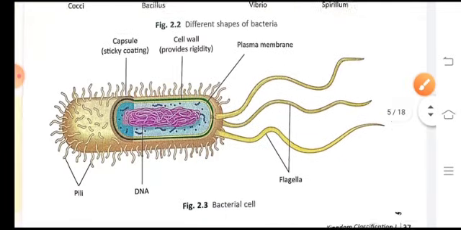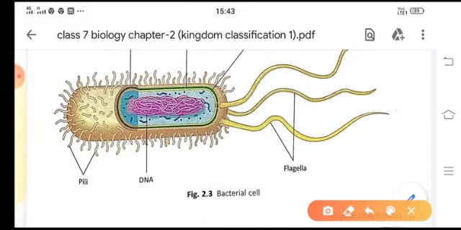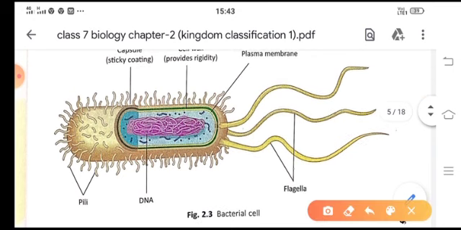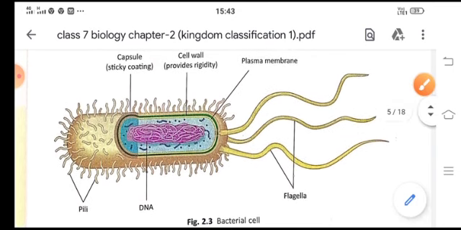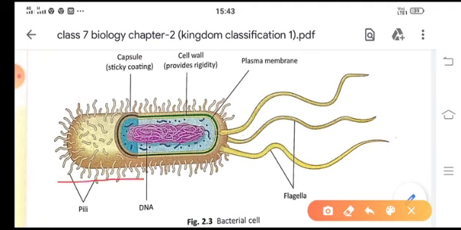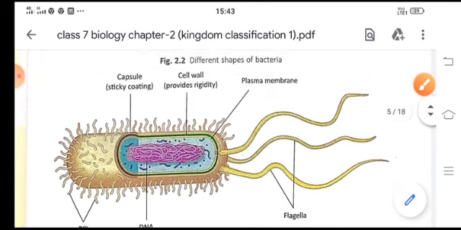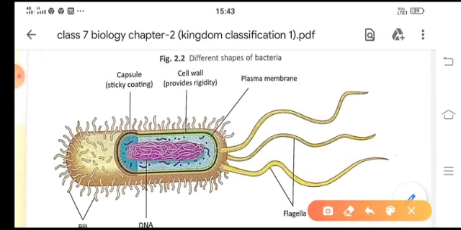So here is a diagram of a bacterial cell. This is a single bacteria. This is bacillus shape. Now the outermost part of this bacteria is a cell wall, or this is a capsule. Okay, you can say it is a capsule.